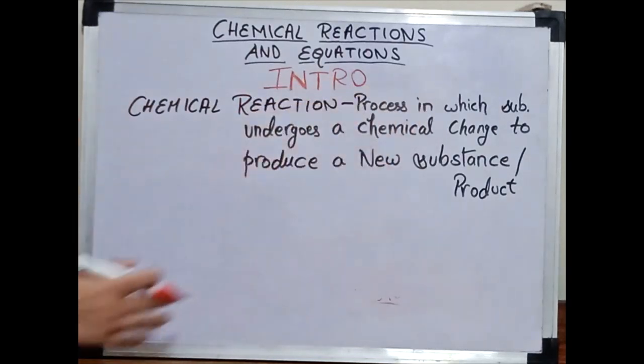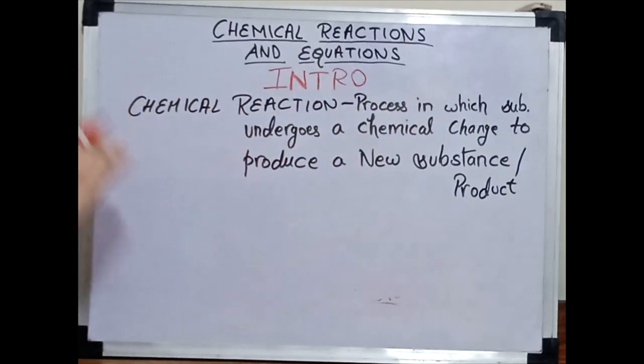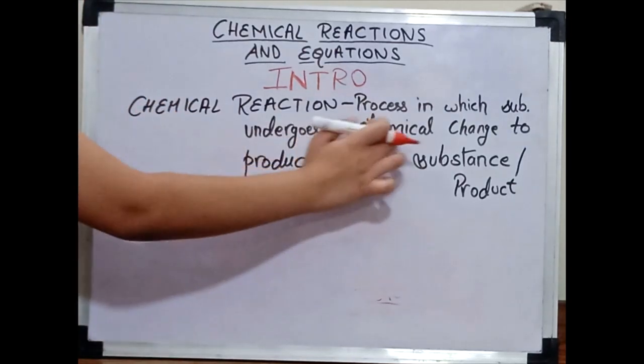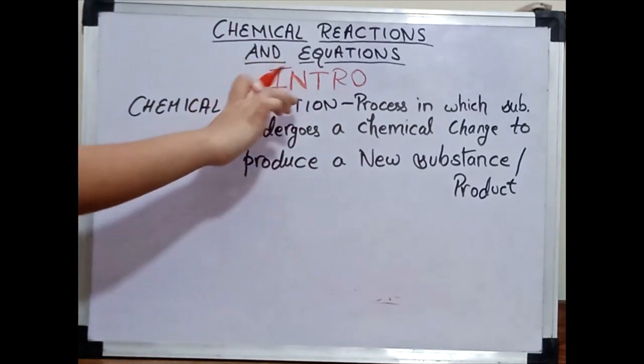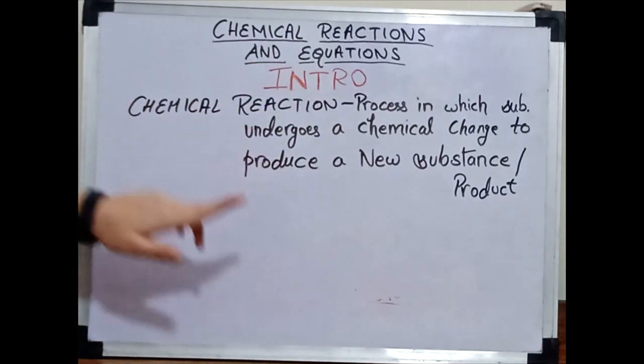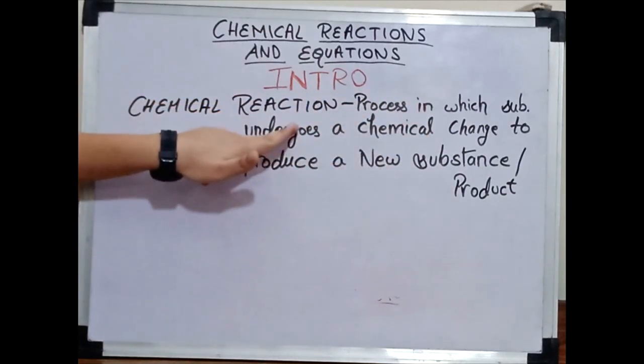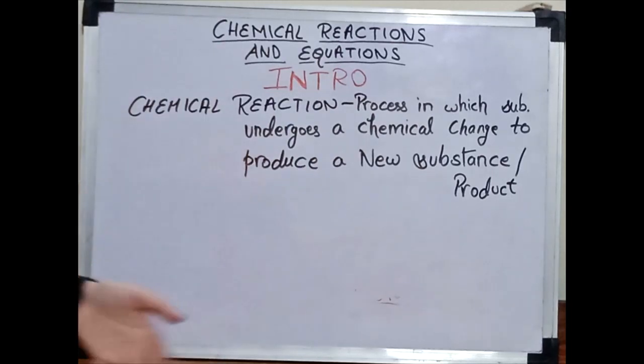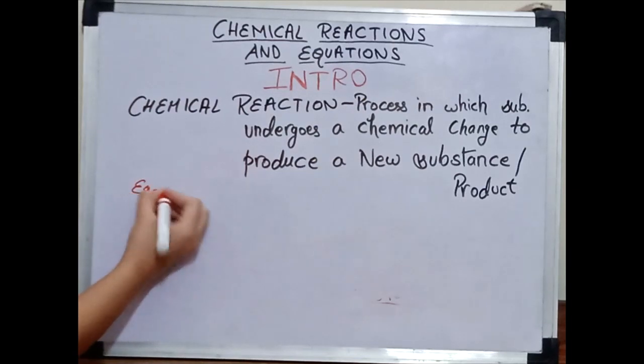Okay, and now let's understand what this definition actually tries to tell us. This is a process in which a substance undergoes a chemical change. We know chemical change. What is it? A permanent change, or a change in which a new substance is formed. So up to here the point is the same, and we have just added one line: a process in which a substance undergoes a chemical change. The substance can be any substance, some metal, your water, any substance that undergoes a chemical change to produce a new substance. Let us understand this with an example.